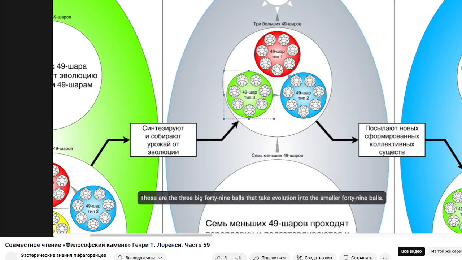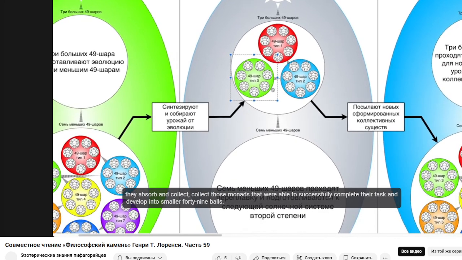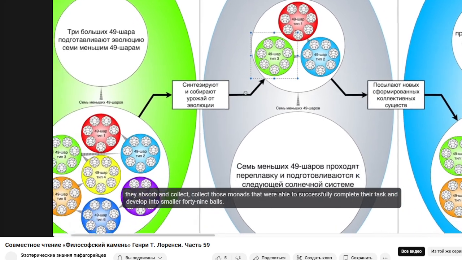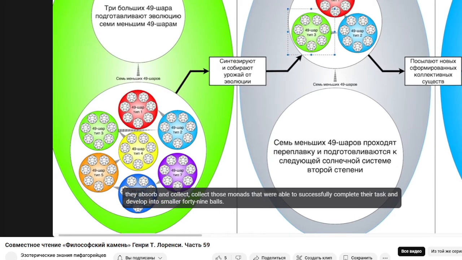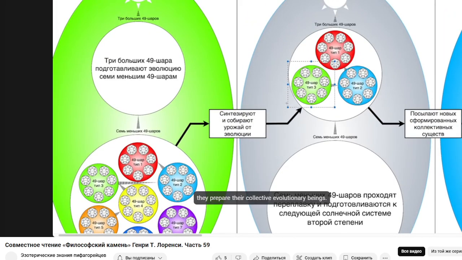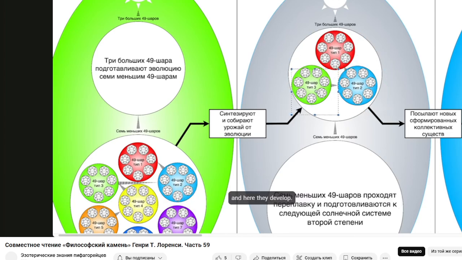These are the 3 big 49 balls that take evolution into the smaller 49 balls. These are specialized terms just for them. They absorb and collect those monads that were able to successfully complete their task and develop into smaller 49 balls. They prepare their collective evolutionary beings. In other words, the monads that belong to the 5th or 6th natural kingdoms are assigned specialized development in these 49 spheres. And here they develop.